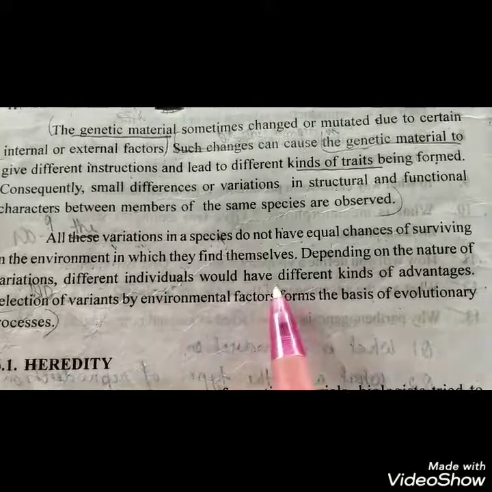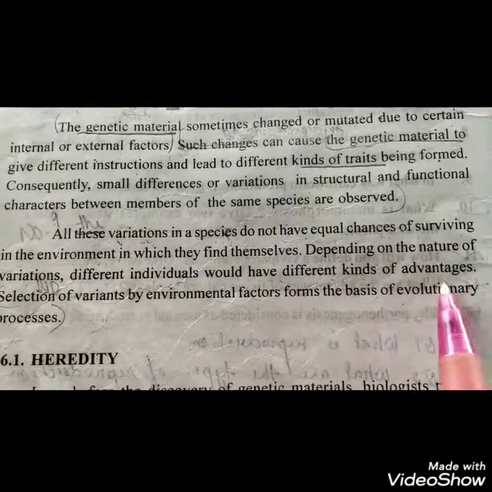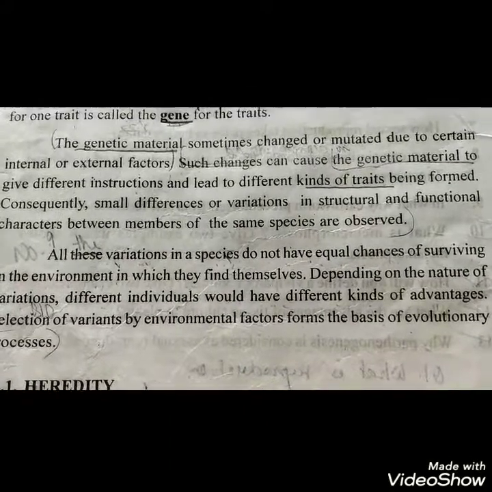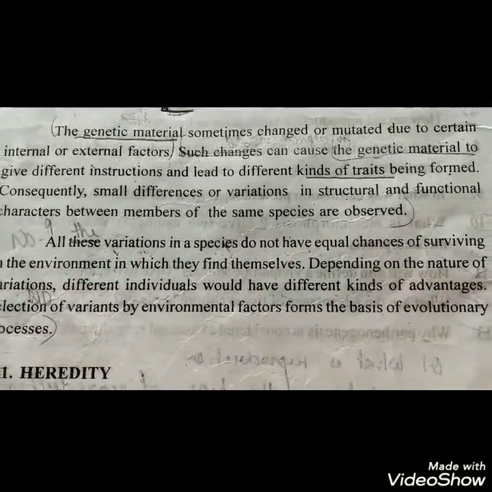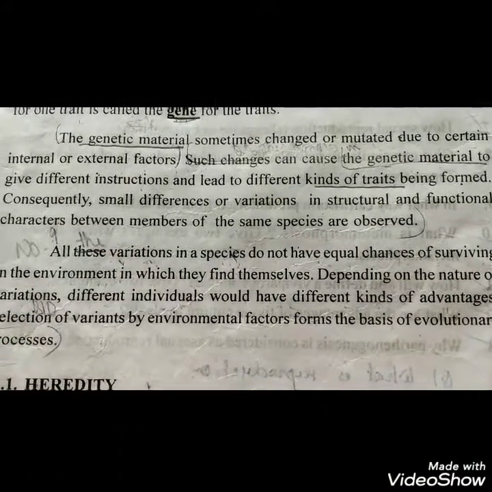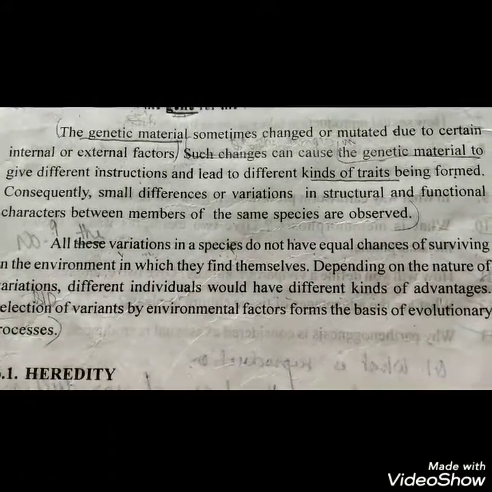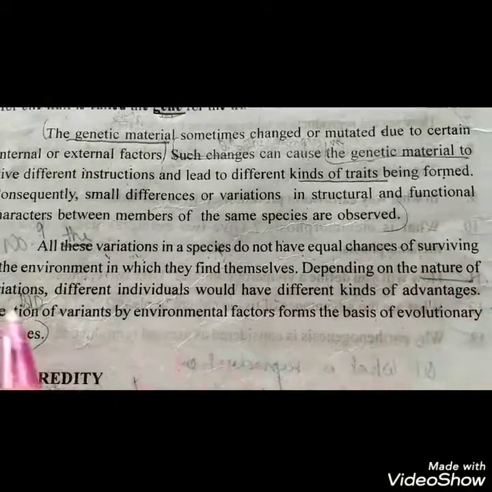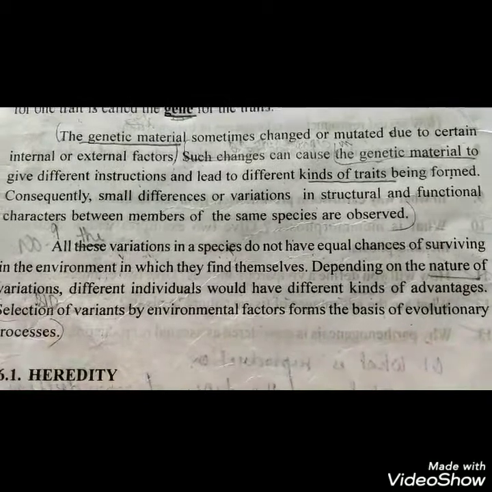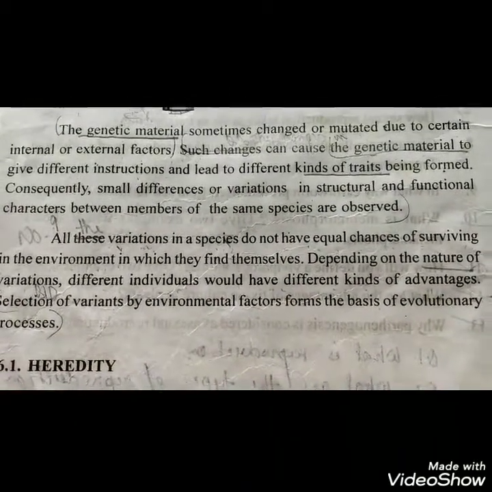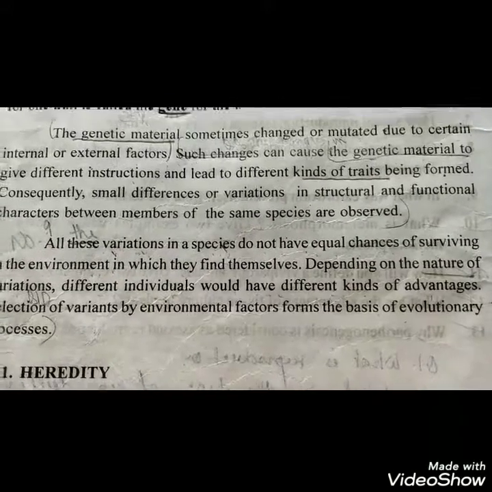Different individuals would have different kinds of advantages. Some organisms may have more advantages in living in hot climatic conditions. Some organisms have more advantages in living in cold climatic conditions. So, based on the nature of the variation, different organisms have different advantages in different environmental conditions or in different surroundings.